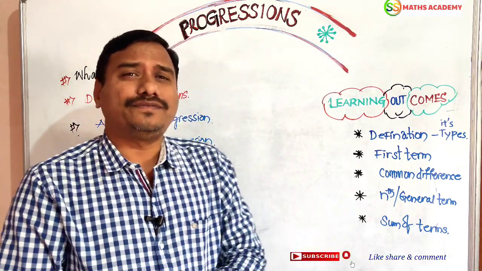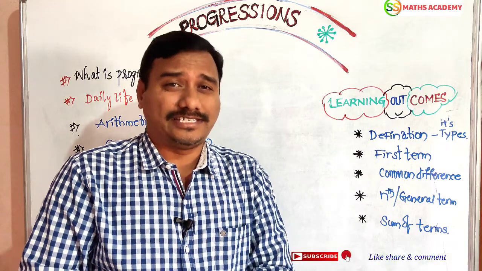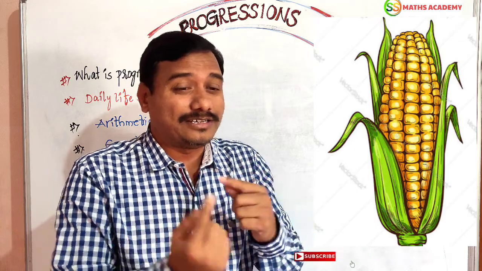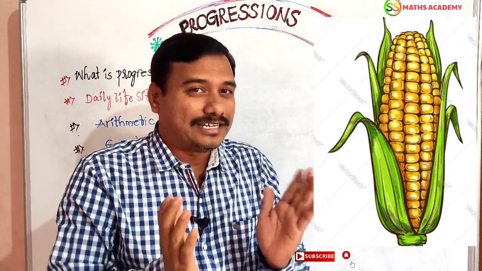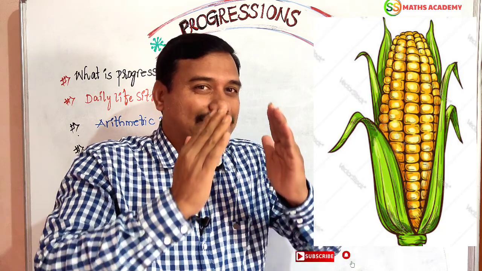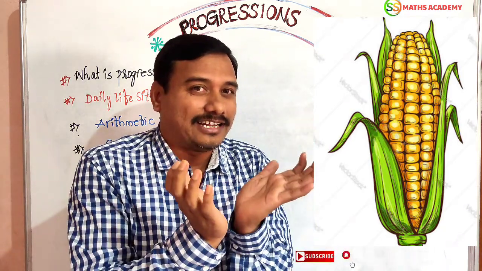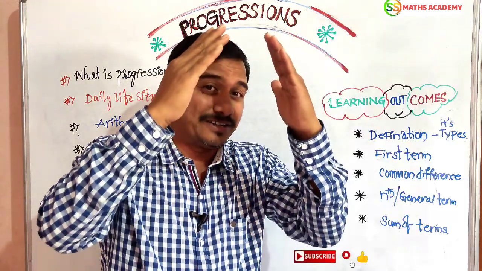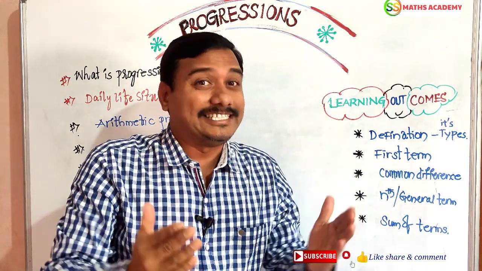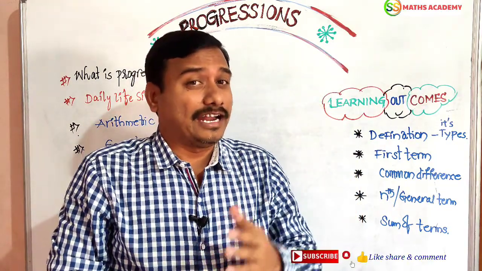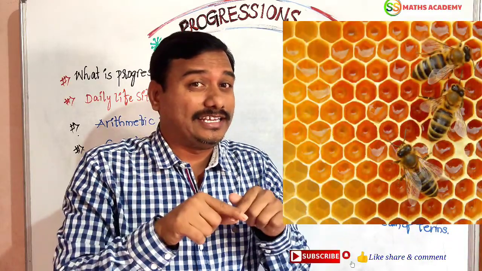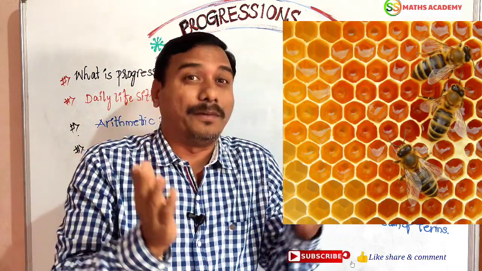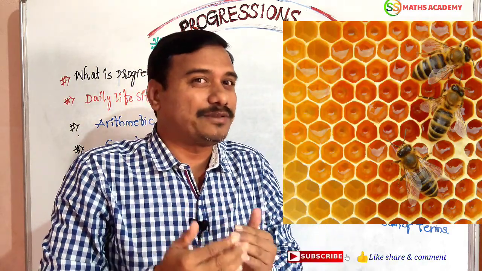You see, in our daily life, in childhood, you should observe maize, the corn cob. Look at how that maize is formed. Down here many are there, and it goes like a cone shape. Here 10 are there, here 9, here 8, here 7, 6, like this it is going to decrease. It is in decreasing order. Now from the top you can observe increasing order. It is one example. And honeybees also, do you know honey? That is also in order. It is increasing order or decreasing order, it can be formed. So this is the best example from our daily life.